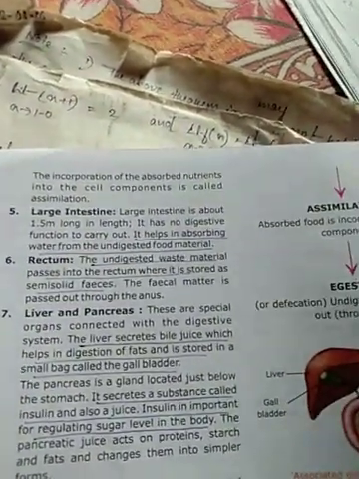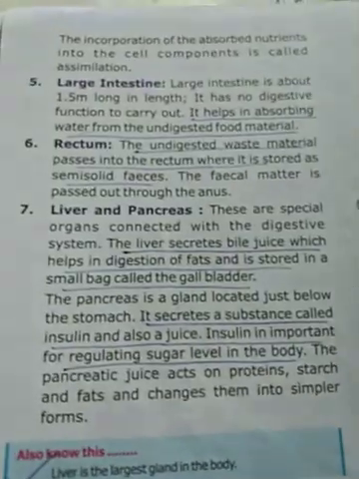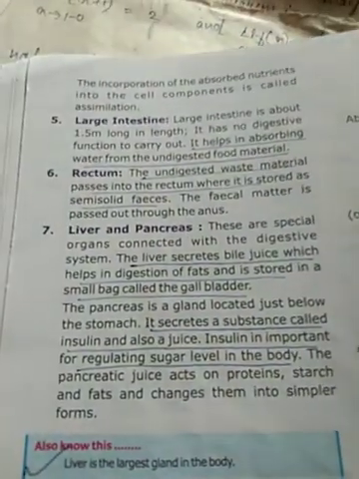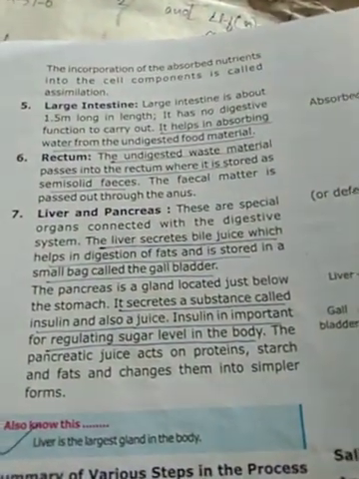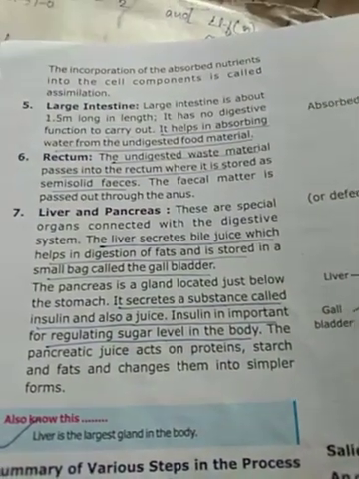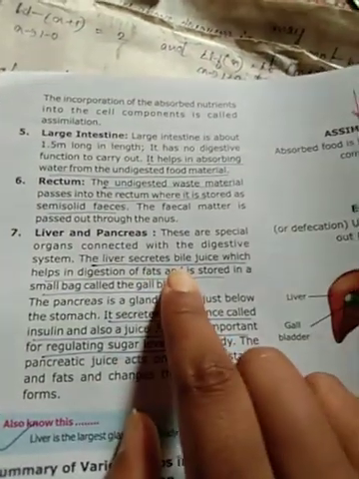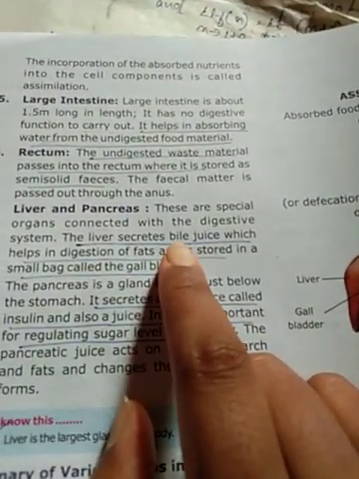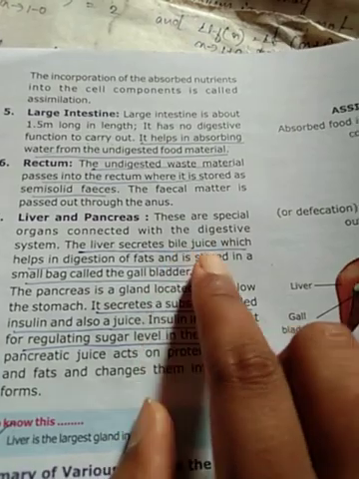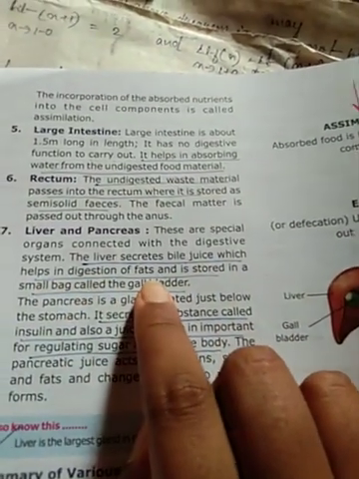Now number seven is the liver and pancreas. These are special organs connected with the digestive system. The liver secretes bile juice which helps in digestion of fats. From the liver, a juice is secreted that is called bile juice, which helps in the digestion of fats.